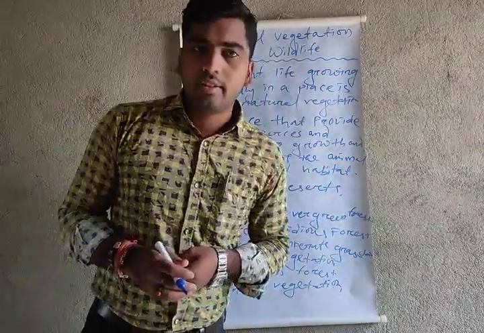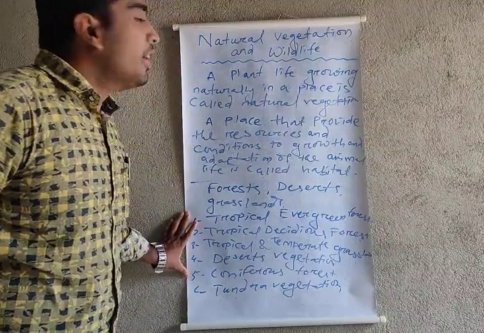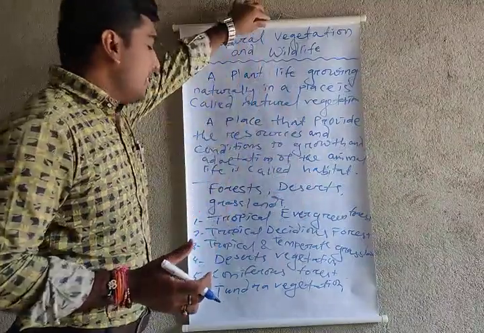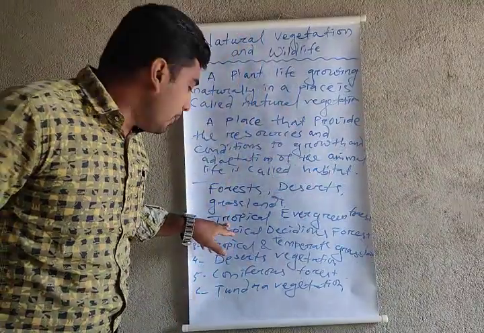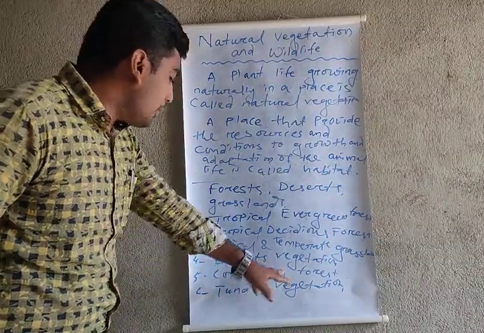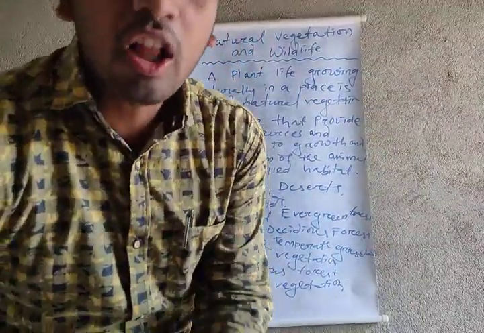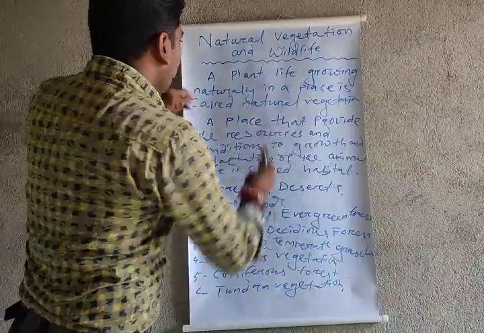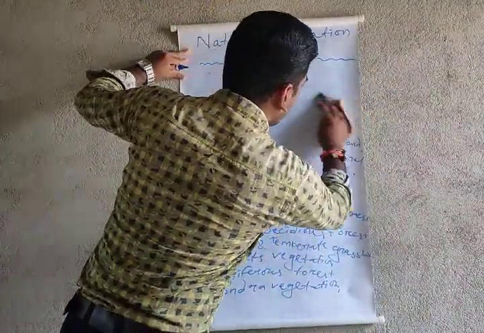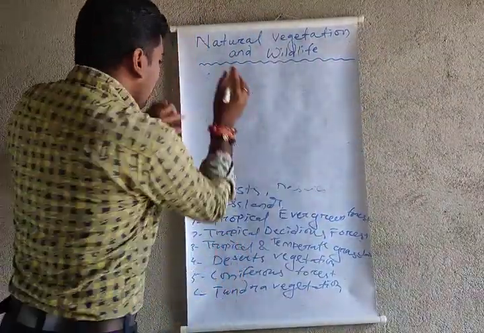So my dear students, just listen carefully about these 6 physiographic divisions of the natural vegetation of the earth. Where do we get the highest amount of forest? First, tropical evergreen forest, tropical deciduous forest, tropical temperate grassland, desert vegetation, coniferous forest and tundra vegetation. Now I want to give you the introduction of these forests. First, we are going to read about the tropical evergreen forest.